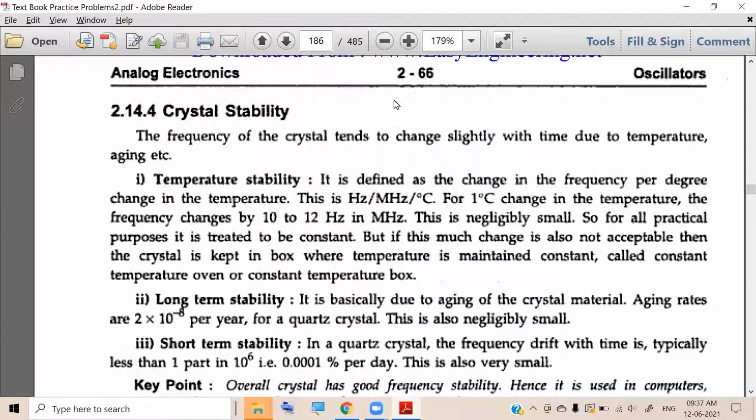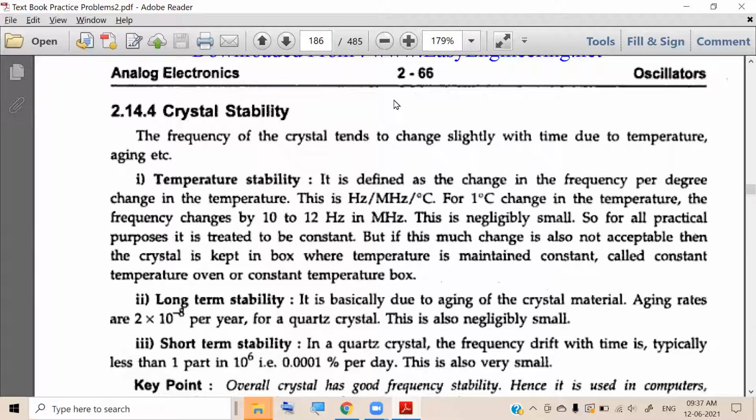For example, clocking applications, where you want your clock to give perfect time. You cannot accept even 0.00001 second variation.